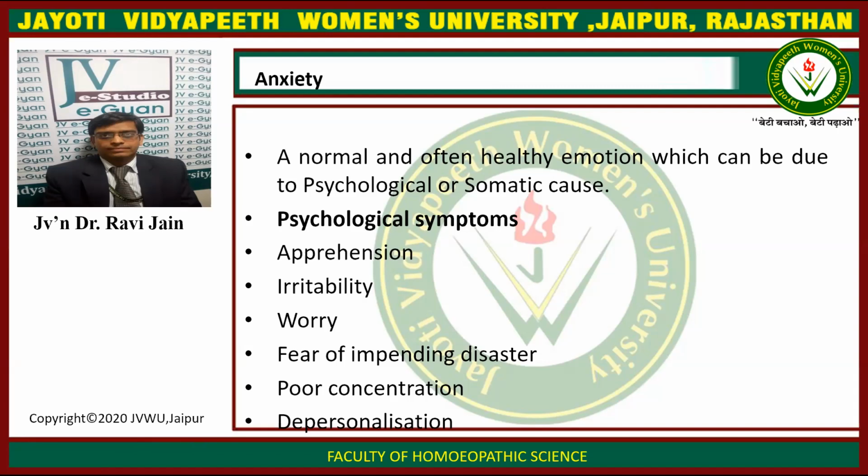So there are two causes for the development of anxiety: psychological cause and somatic cause. Psychological symptoms include apprehension, irritability, worry. There is apprehension in the patient, there is great irritability, worry, the fear of impending disaster. Something is going to happen, something bad is going to happen. Poor concentration, the patient is not able to concentrate properly, and depersonalization.